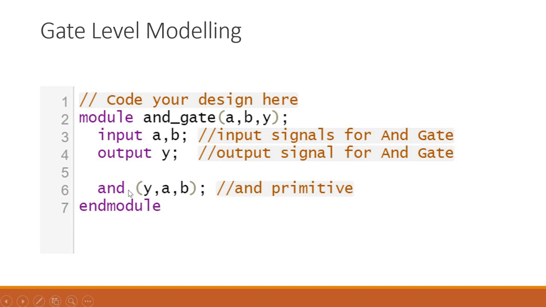So using the primitive, we can design our code basically. Here we can give the output and then we can give the inputs. And then we can use endmodule, which is used for the closing of the module block. So this will be the end of your design. This is your AND gate using gate level modeling.